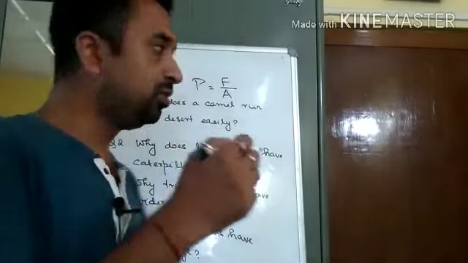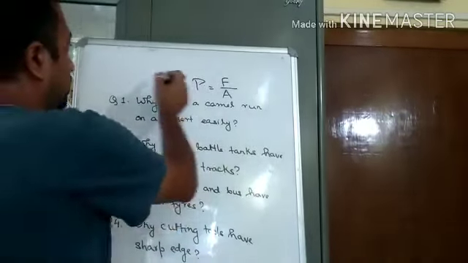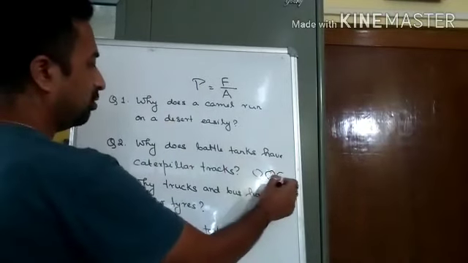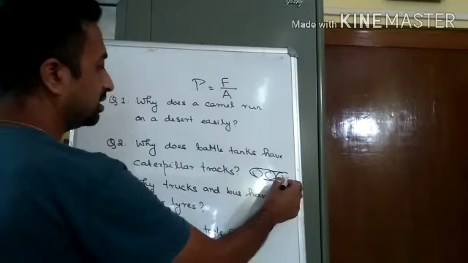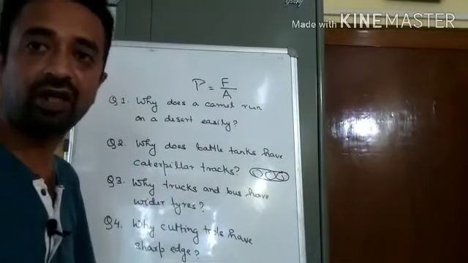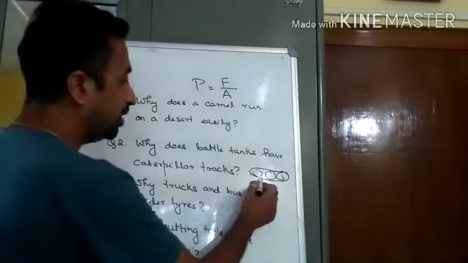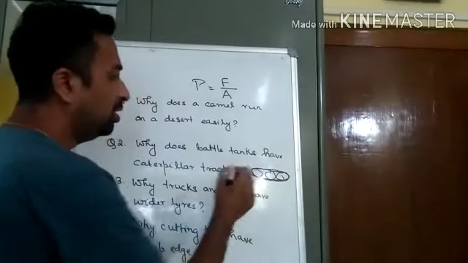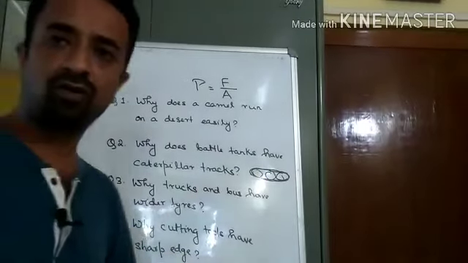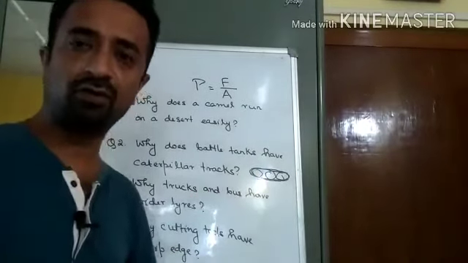Okay, so if you see a battle tank, it is something like this. There are tires, and over these tires there is a chain. This chain is called a caterpillar track. Now why is this caterpillar track provided? We know that a tank has to travel through very bad roads also.